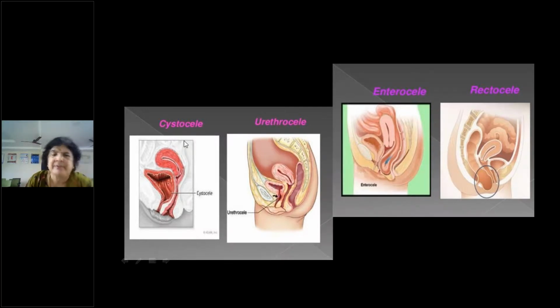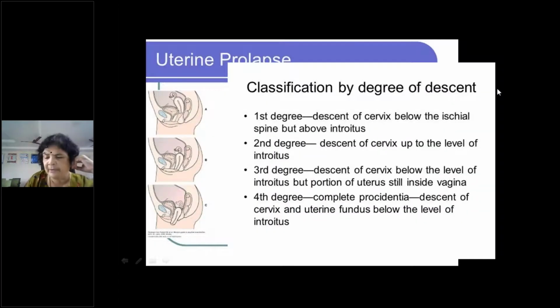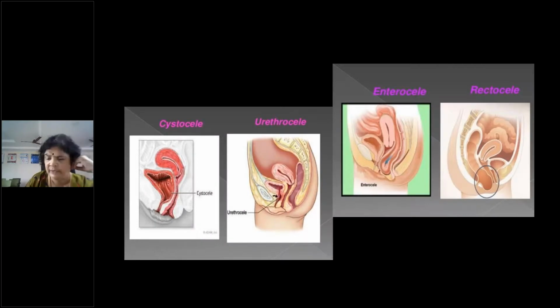So upper two thirds. Followed or not? Upper two thirds of the anterior vaginal wall is called cystocele. The lower one third of the anterior vaginal wall is urethrocele. Upper one third of the posterior vaginal wall is enterocele. Posterior is always enterocele. Then the lower two thirds of the posterior vaginal wall is a rectocele. Followed all of you? All of you should know these terms.